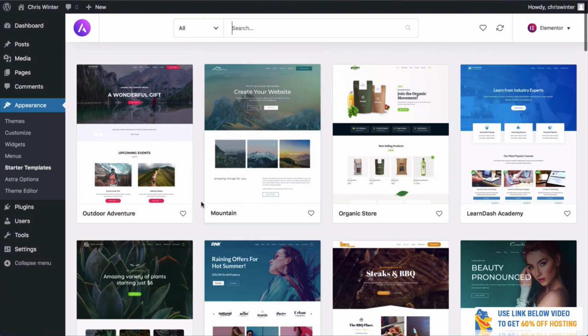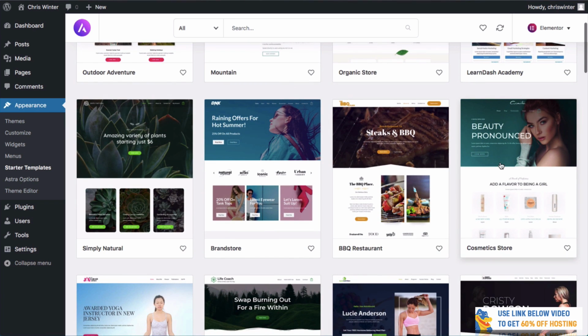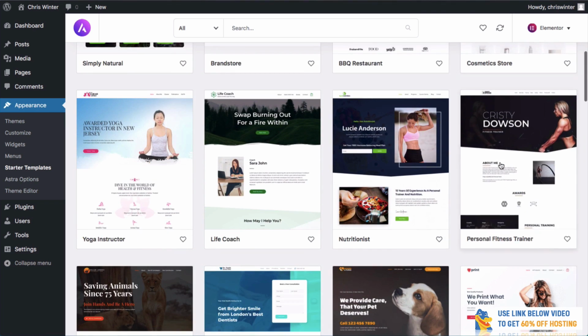There are different themes for different occasions. So this theme might be great if you are maybe running an adventure company. This one here, if you maybe have a store. This one here would be really good if you are selling food or something like that. And this one here if you've got a beauty product. But as I said, there are so many free themes. Don't be fooled into kind of buying themes all the time. If you want to, totally fine, go for it. But it's not for everyone.